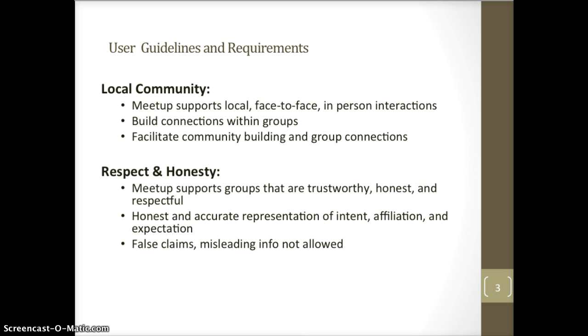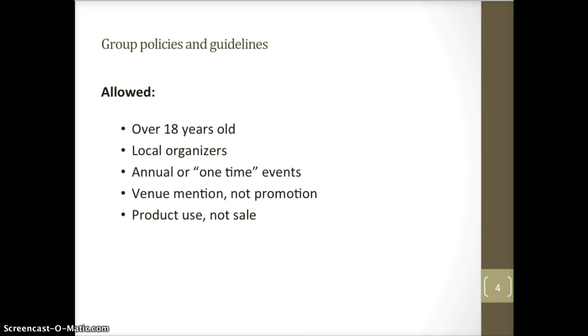The groups really have to assemble around the activities or interests that they claim to. Group descriptions that are not accurate really don't work out well for this site. No one wants to go to a meetup group and find out that it is really not about what they expected or what the group claimed to be about. Groups that make misleading, false, or potentially harmful claims are not allowed and can be removed from the site.